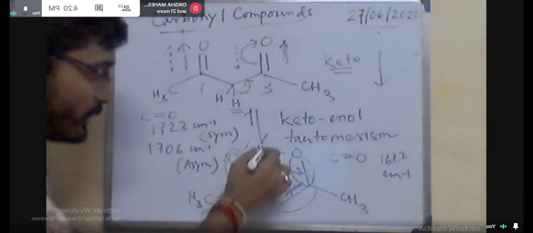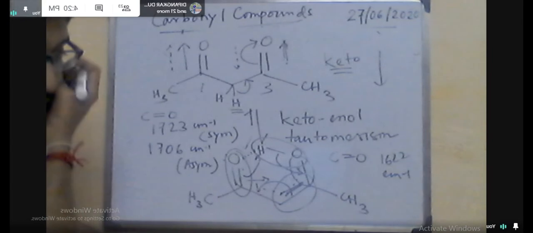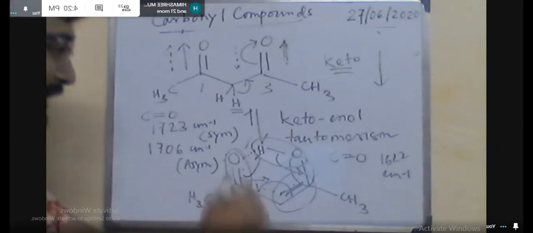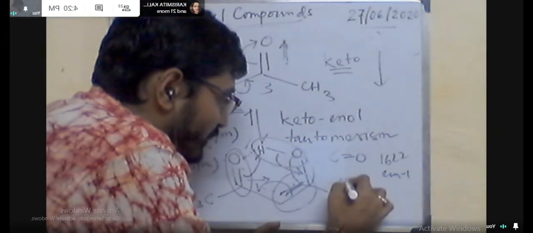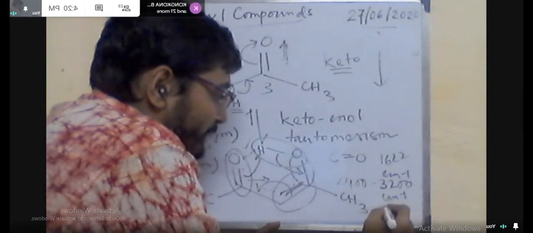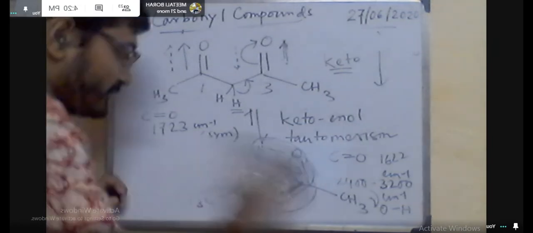Now for the acid system. For the carboxylic acid, generally we know carboxylic acid, especially the aliphatic acid, or sometimes the aromatic like benzoic acid, remains in the dimeric form, and this dimeric form is possible due to the hydrogen bonding. So we can write the carboxylic acid this way. So this is the dimeric form of the carboxylic acid.